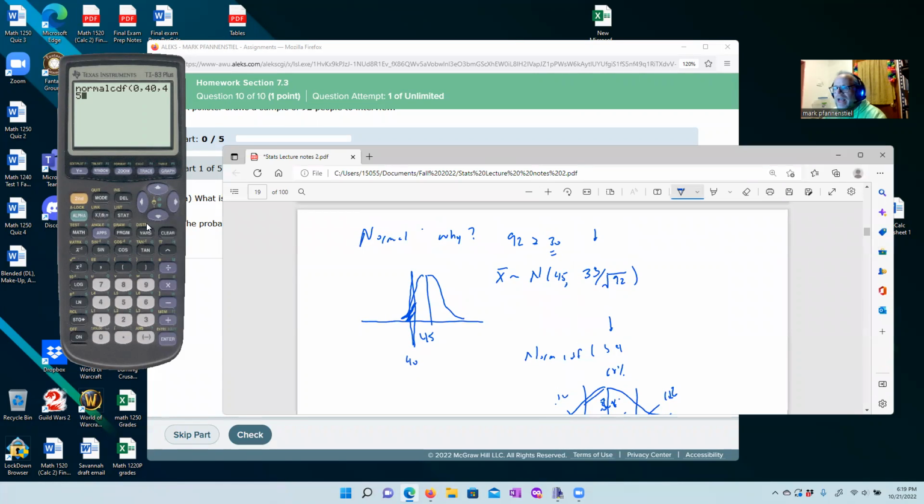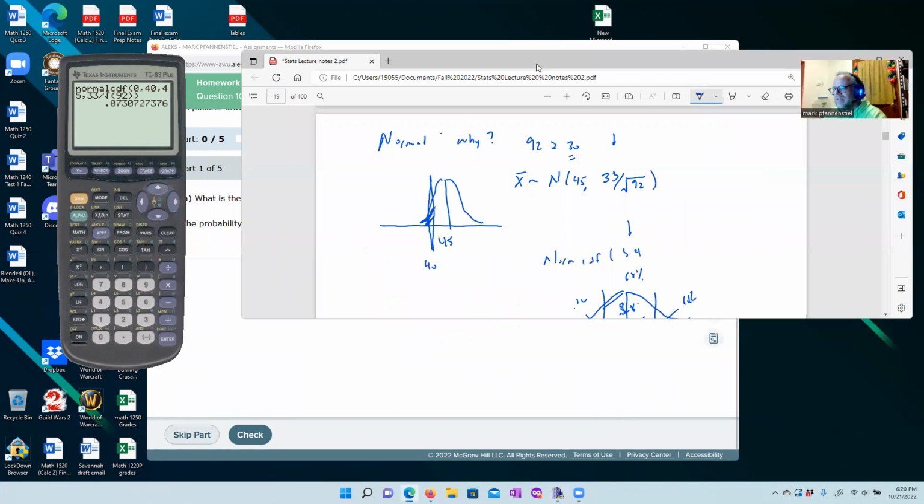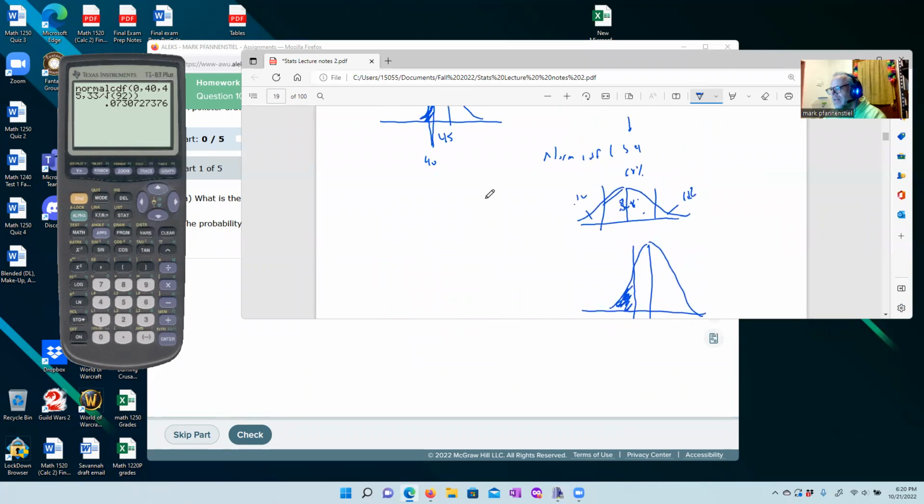That's 45. And now we're going to say comma, and I want 45, and I want 33 divided by the square root of 92. The calculator is going to take care of all of that. We don't have to separate this into two lines. We just type it in as one line, and it's going to do that for us. Don't forget the parentheses. Do one more just to make sure. And we got 0.07.